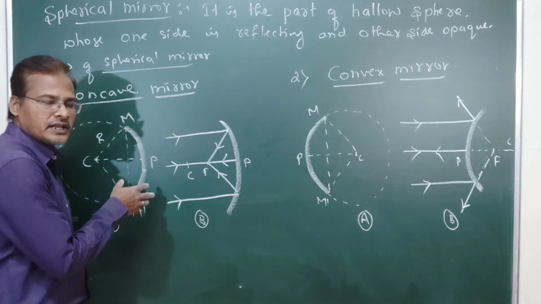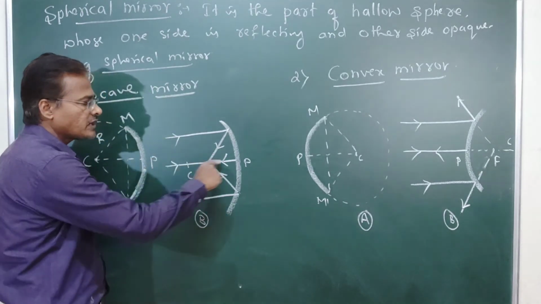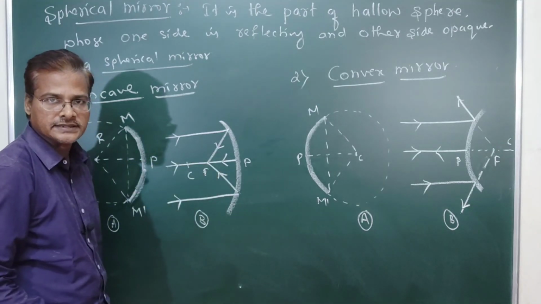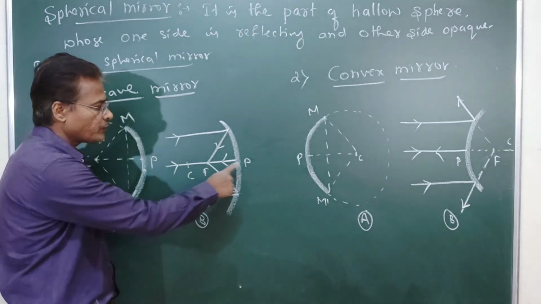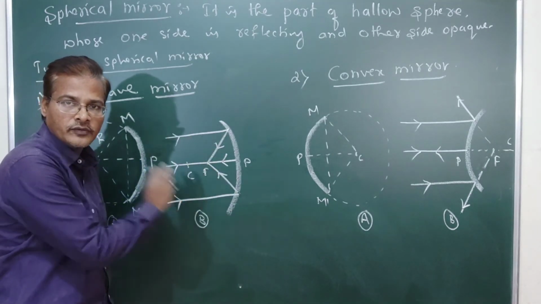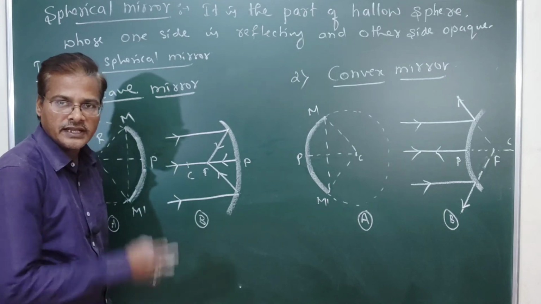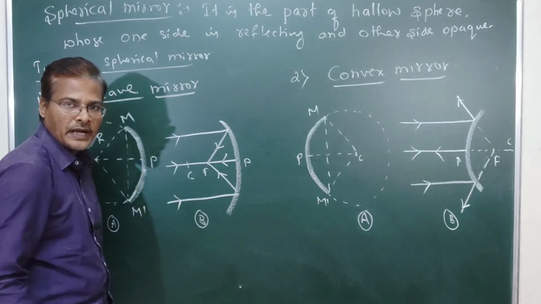In a concave mirror, consider rays parallel to the principal axis. The line passing through the center of curvature and the pole we call the principal axis. Rays parallel to the principal axis we call a parallel beam.